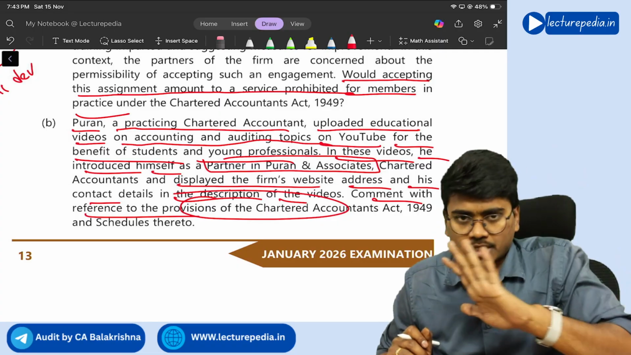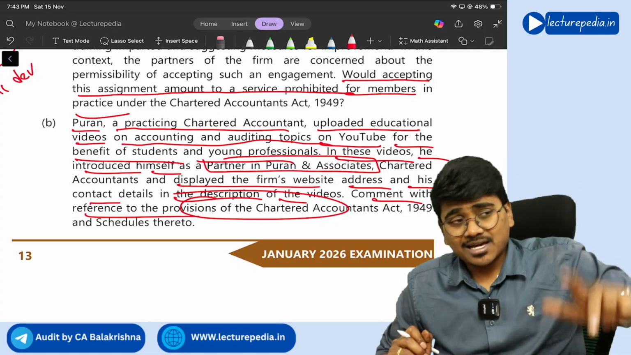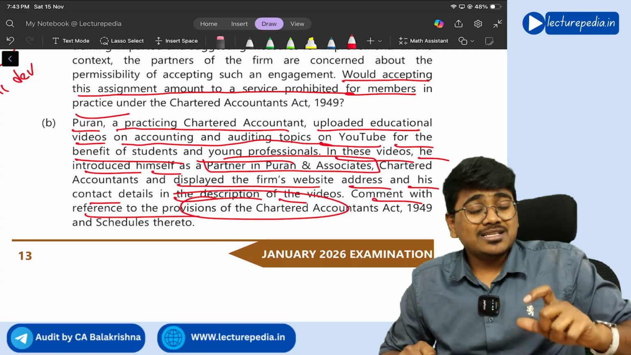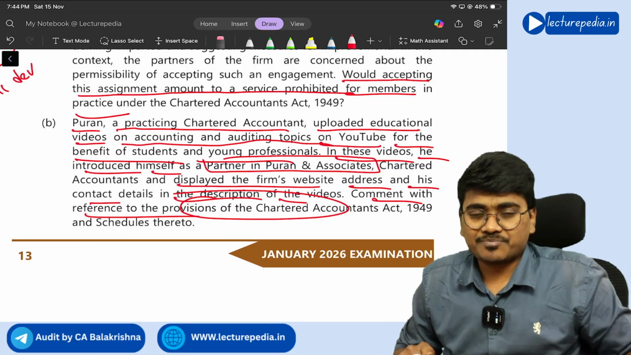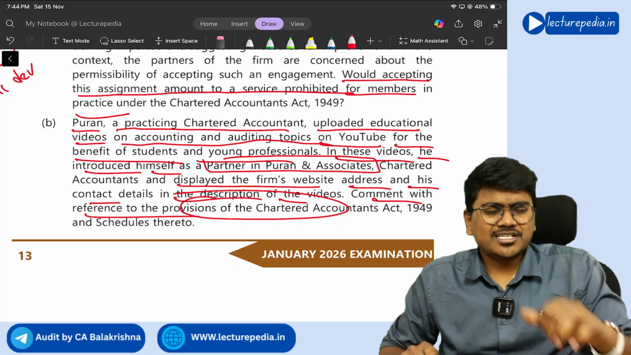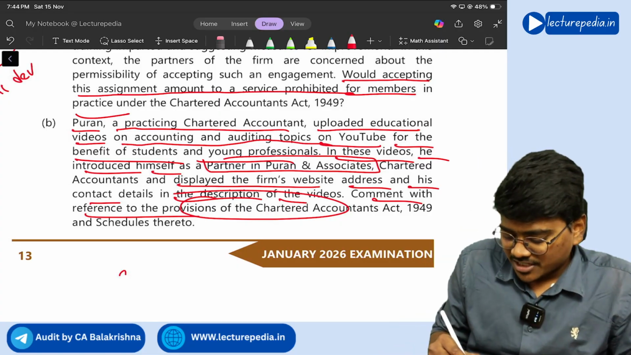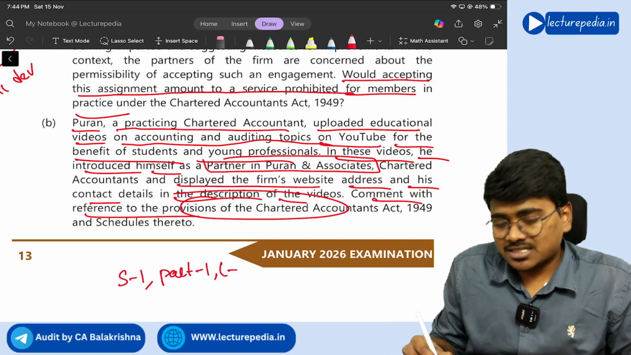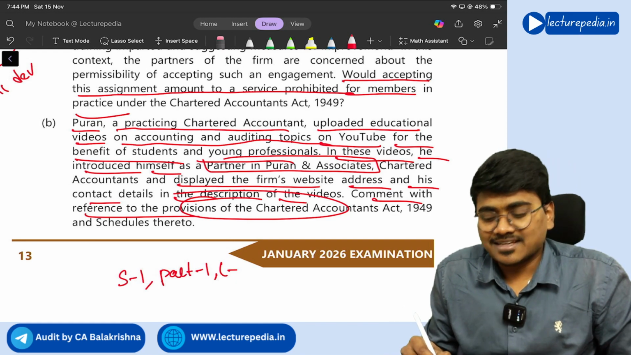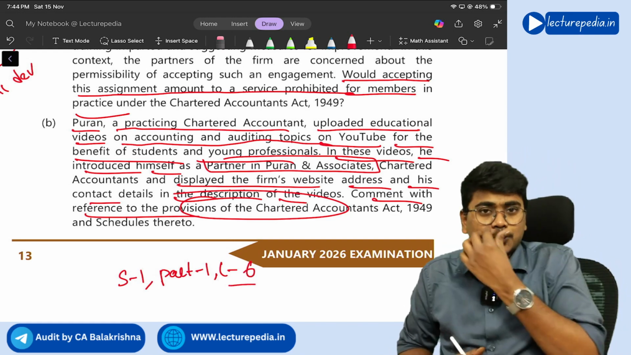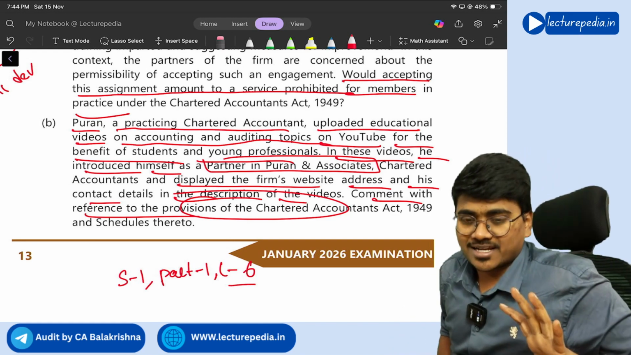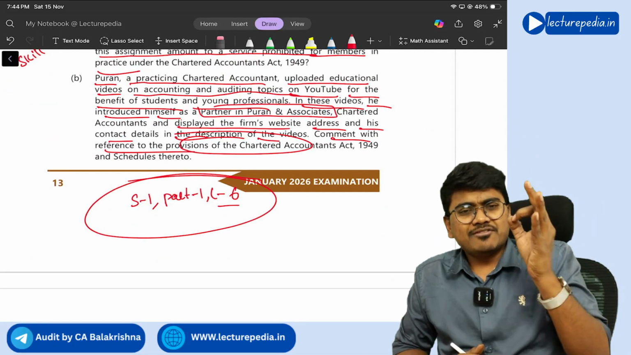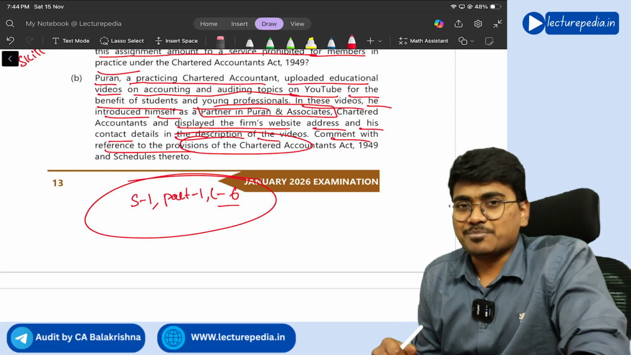Uploading a video is not a problem, but making a reference to your firm name, giving your address, contact details, all these amount to solicitation. Solicitation of work. Solicitation of work is covered under Schedule 1, Part 1, Clause 6 or 7? Clause 6. 6 covers the solicitation of work. Got it? Yes. So, as per this particular clause, he will be deemed to be guilty of professional misconduct.